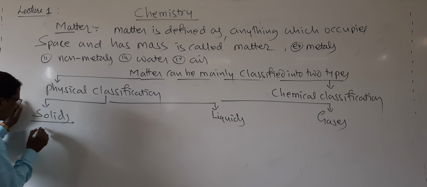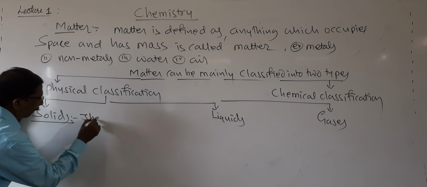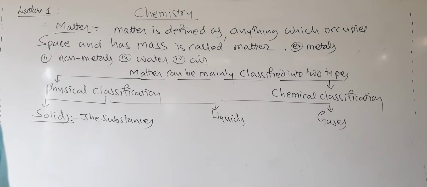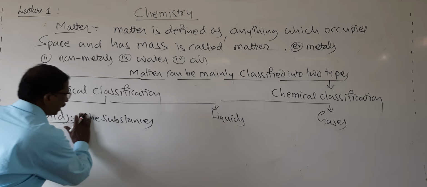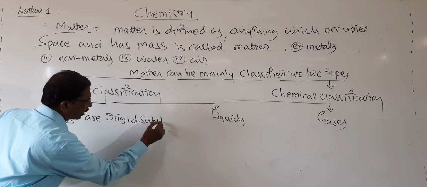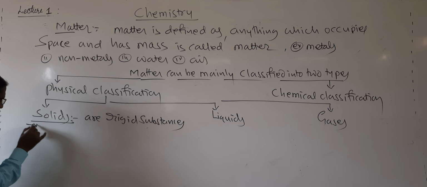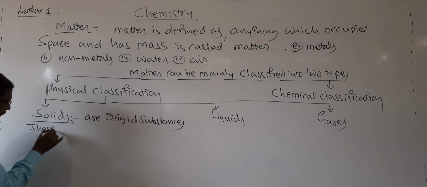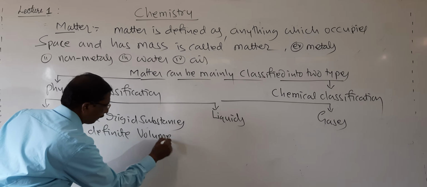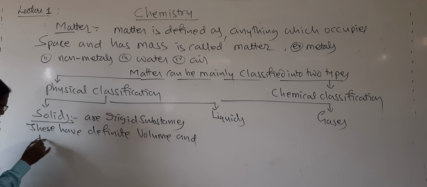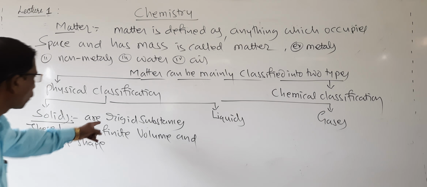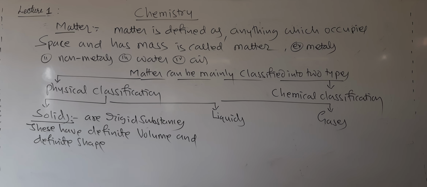So solids are rigid substances. These have definite volume and definite shape.